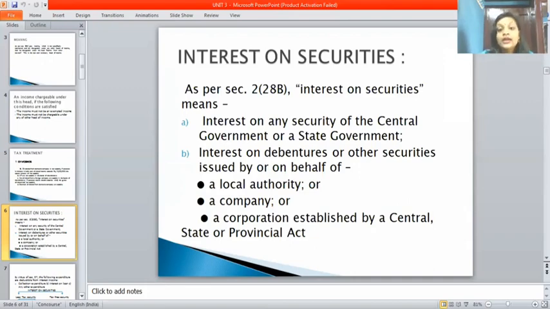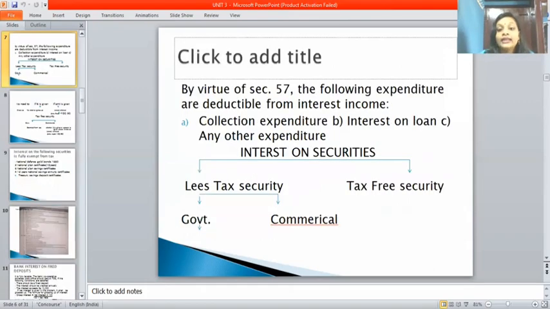So this comes under interest on securities, and the following expenditures are deductible from the interest. One is collection expenditure, next one is interest on loan, next one is any other expenditures. Interest on securities is divided into two parts: one is less tax securities and the next one is tax-free securities. Less tax securities are divided into two: government and commercial.